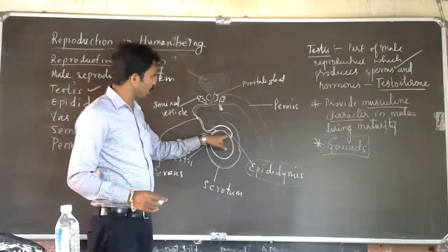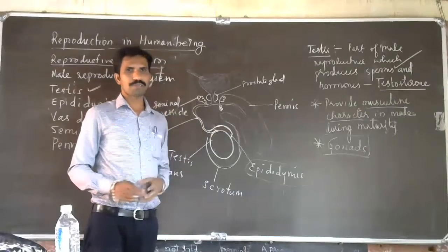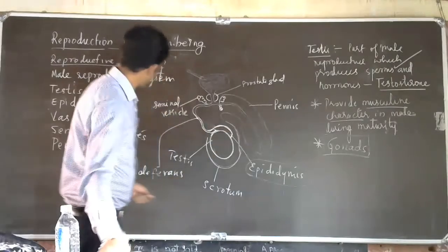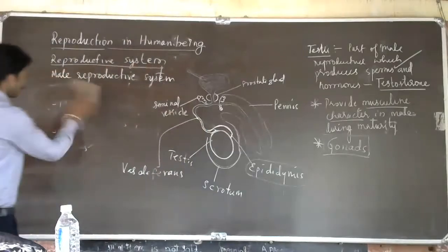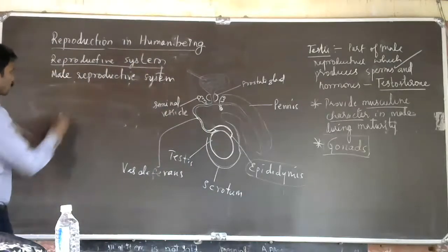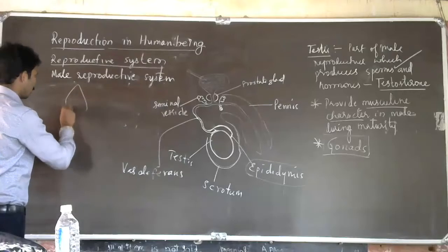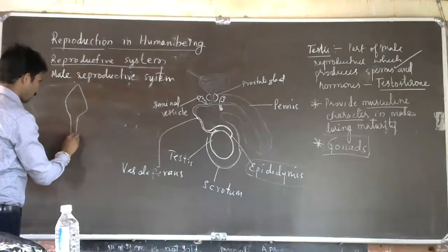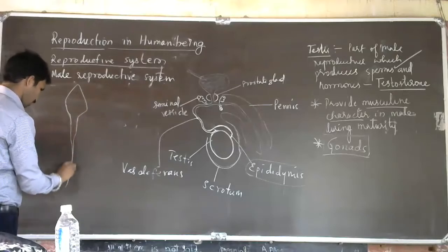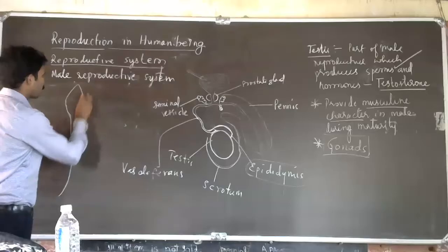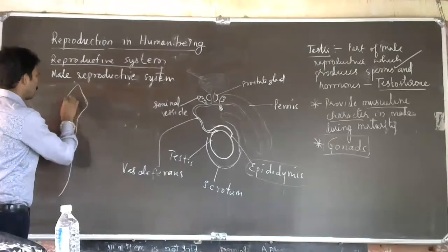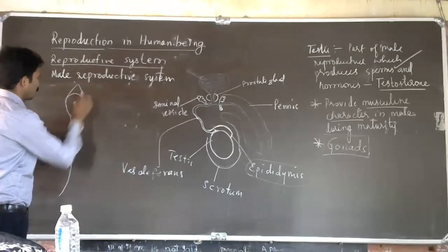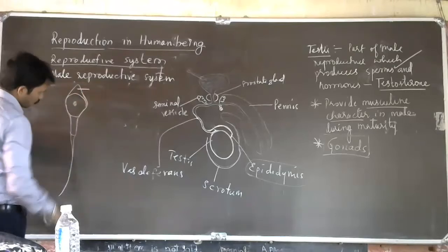Here the sperm get matured. So this is a mature sperm.